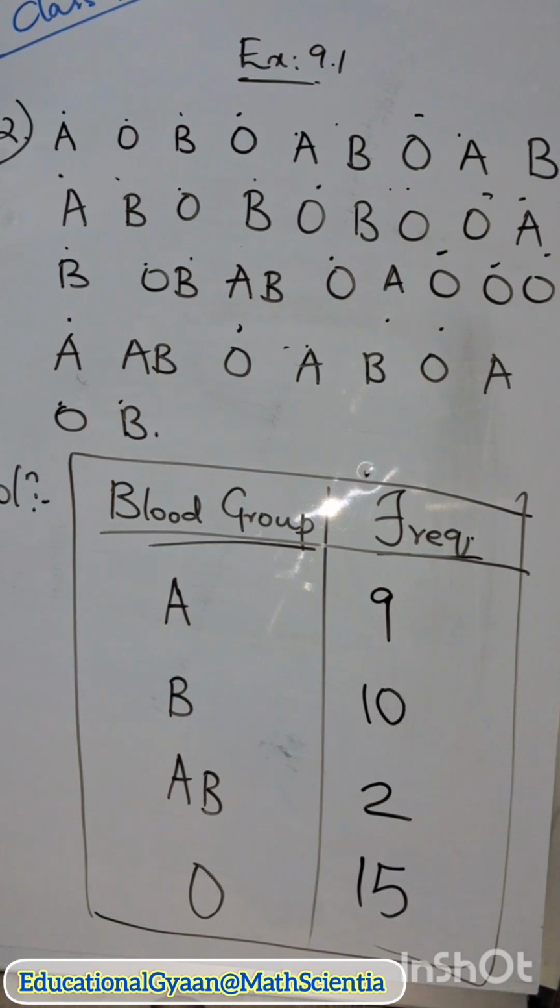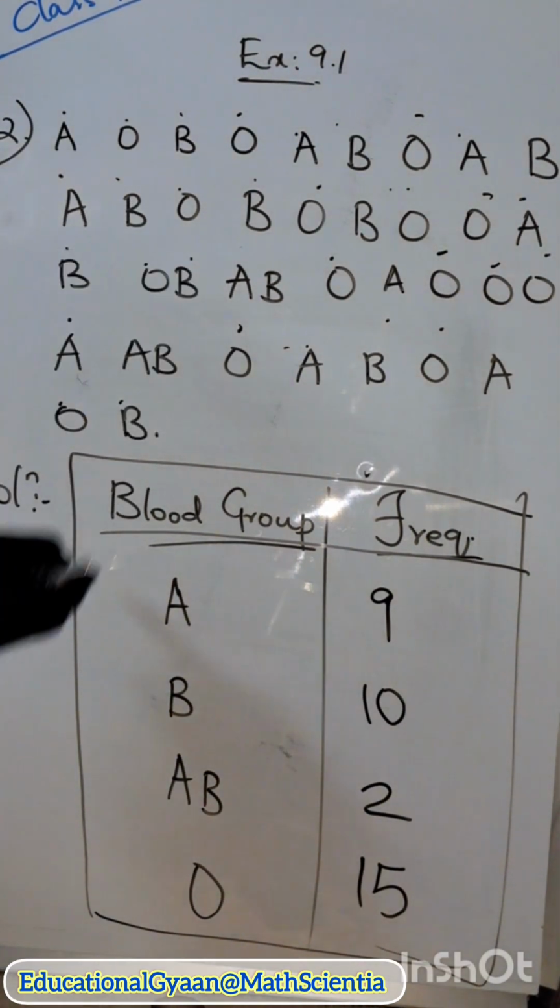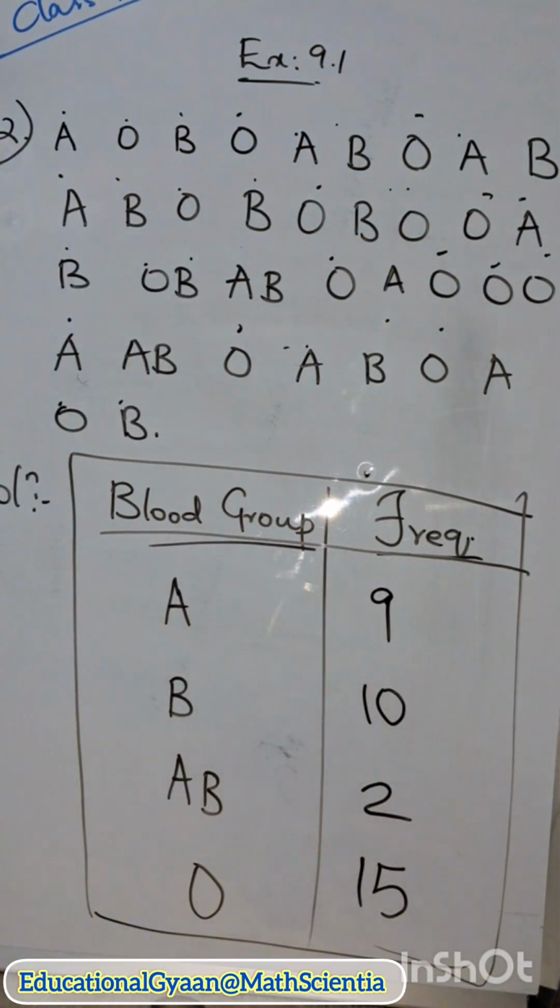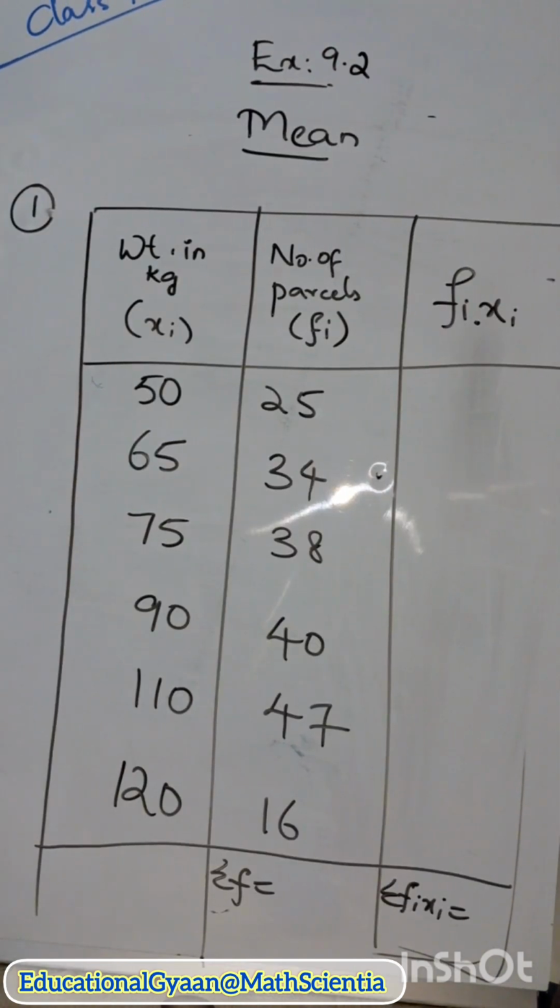So is this one the easy form or this one the easy form? This one, right? So that's what we are doing in statistics. Let us move to the next question. In 9.1, all the things are the same, like tally marks you have to do. We have already done a few questions, so I'm moving to exercise 9.2.